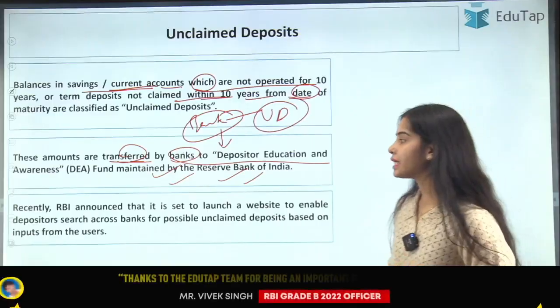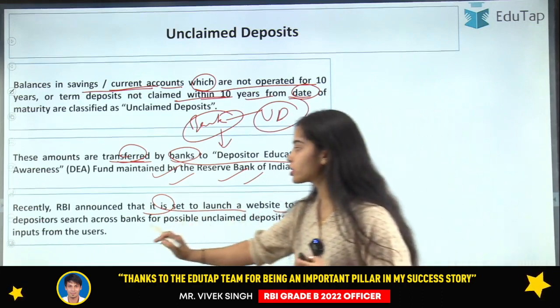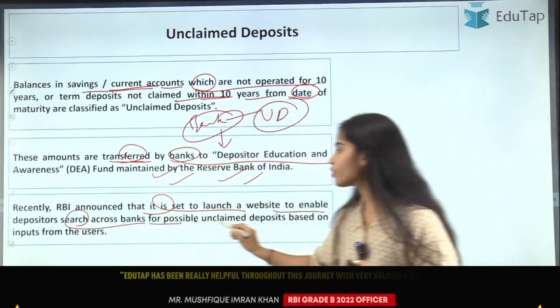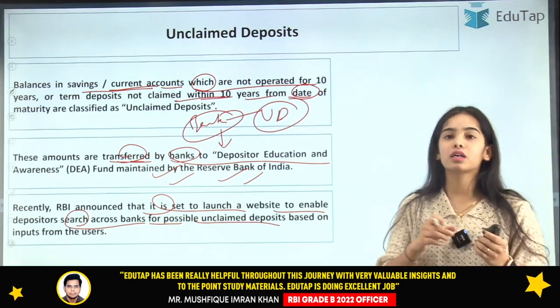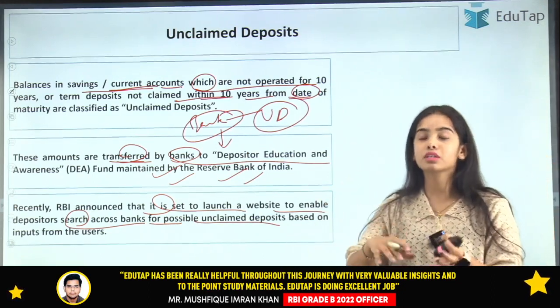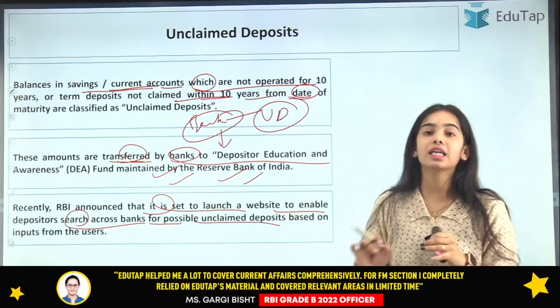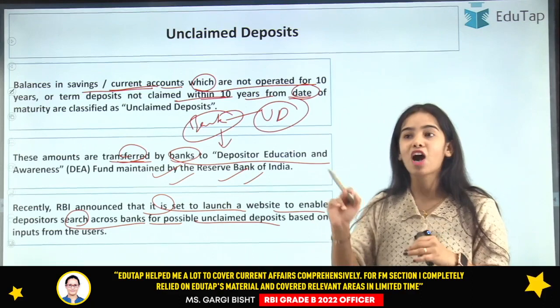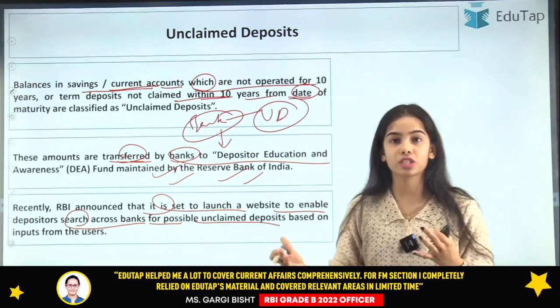Okay, recently RBI announced that it is set to launch a website to enable depositors to search across banks for possible unclaimed deposits, so that if a person has died, the nominee or the son or daughter can find how many deposits my father or mother has made in which bank account.